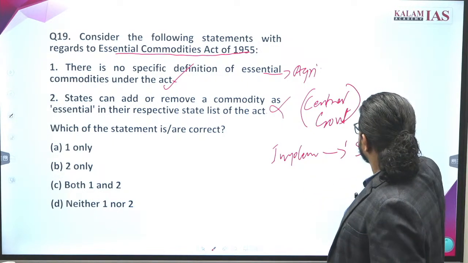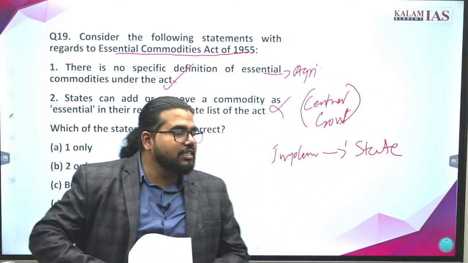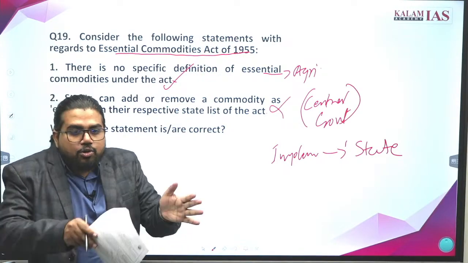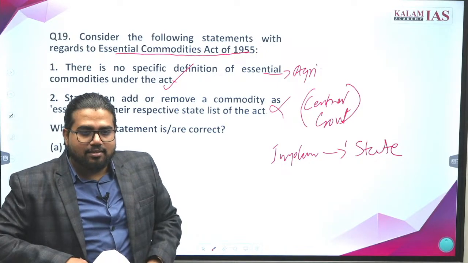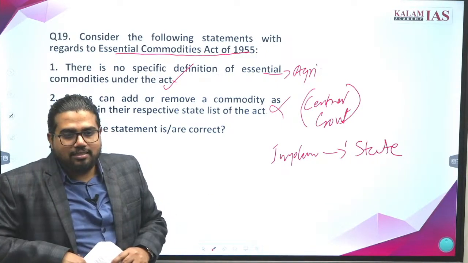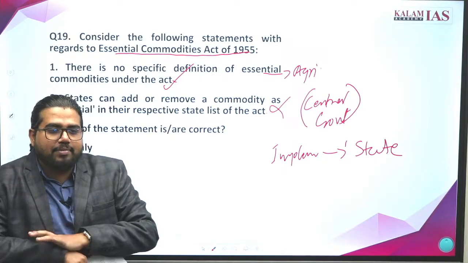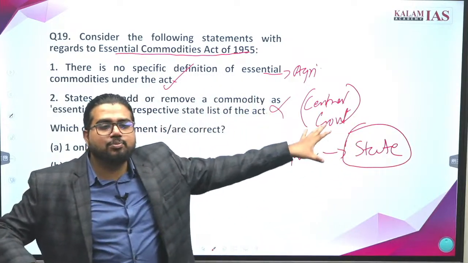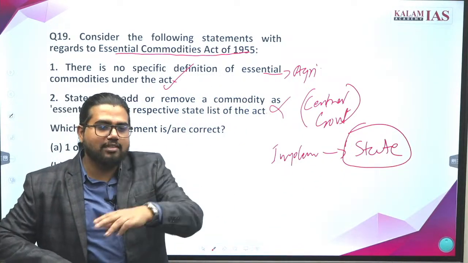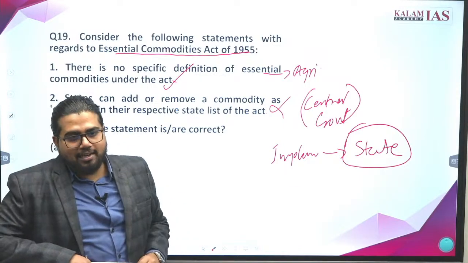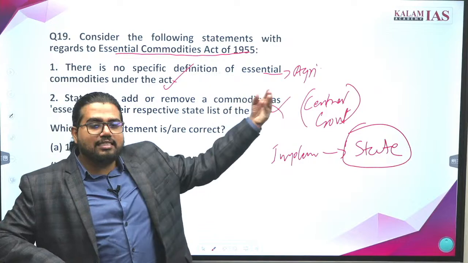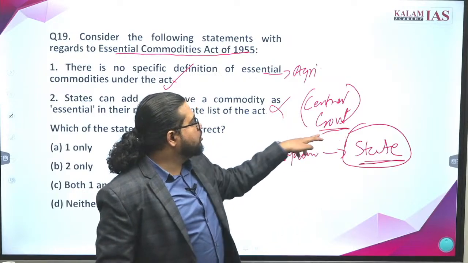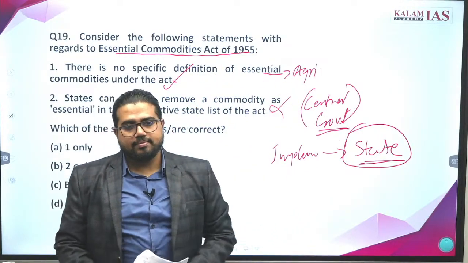is with the state. So what are the provisions when some commodities are added into ECA? You cannot hold the commodity beyond some limits, to prevent hoarding. There will be certain conditions: this cannot be kept beyond this much weight. All this regulatory or implementation aspect is with the state. The state has to go and check whether an authority is holding more than the prescribed limits, and if so, the state has to take action. So implementation is with the state, but which commodities should go into essential commodities is with the center.